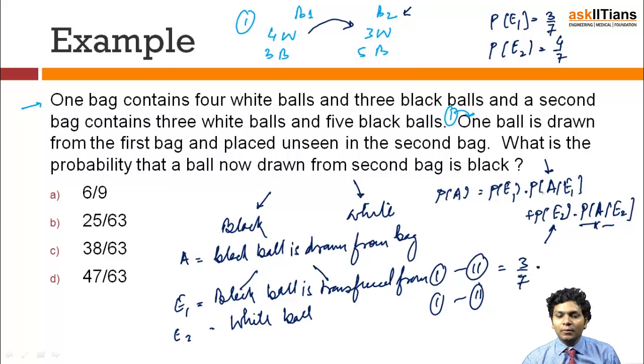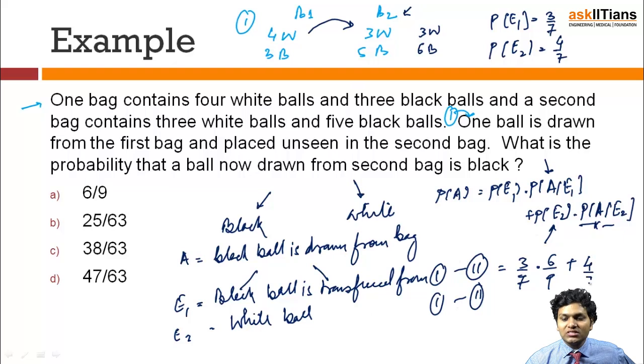Now I need to find the probability of A given that E1 has occurred, where A is that a black ball is drawn. If a black ball is transferred from bag 1 to bag 2, bag 2 now contains 3 white and 6 black. So if this bag has 6 black and 3 white, the probability of finding a black ball will now become 6 by 9, right? And the probability of E2, that a white ball is transferred from 1 to 2, is 4 over 7.